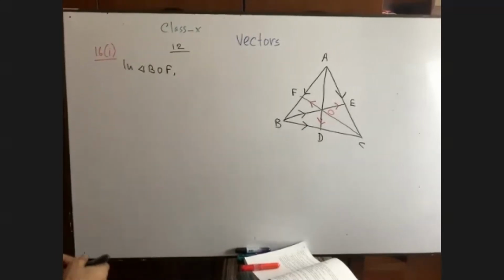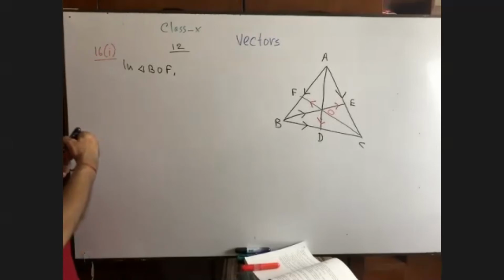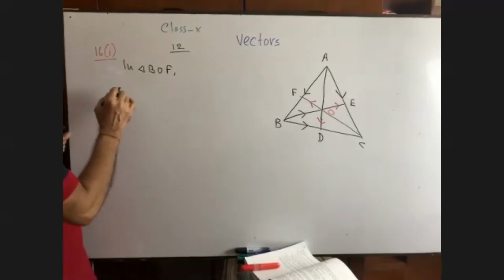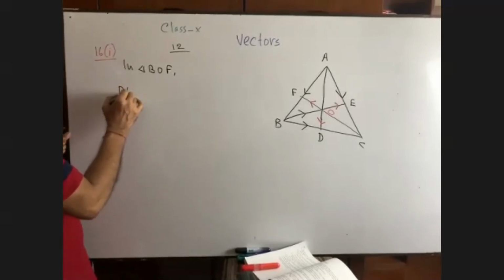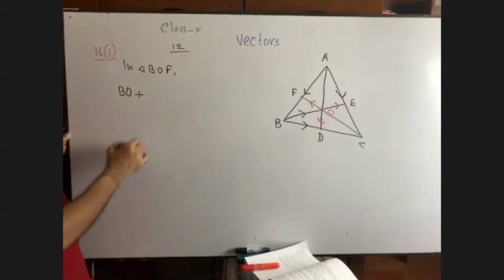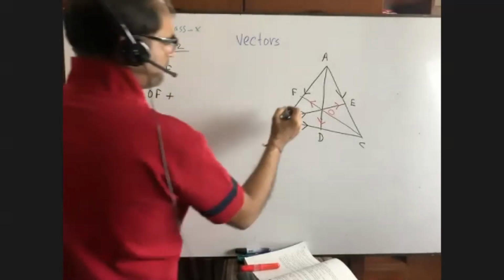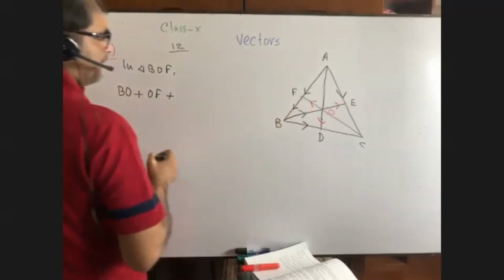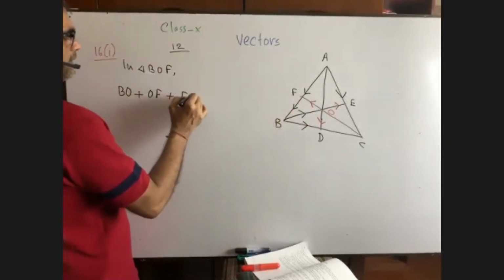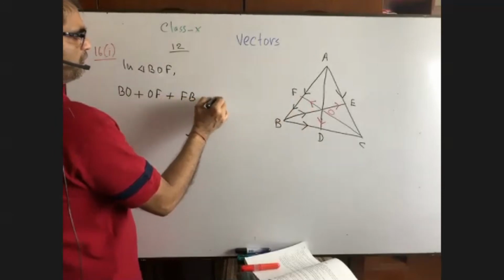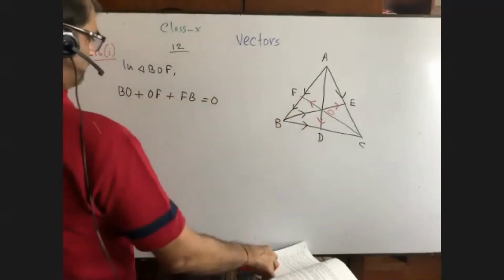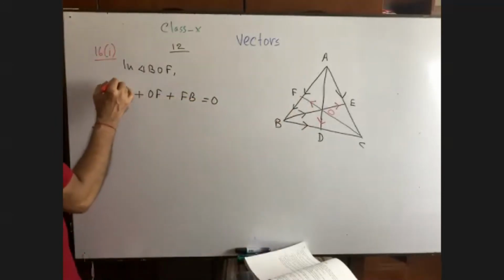Okay, go from BO plus OF plus FB is equal to 0. Please try to understand.